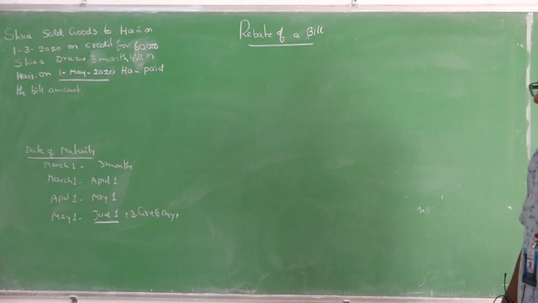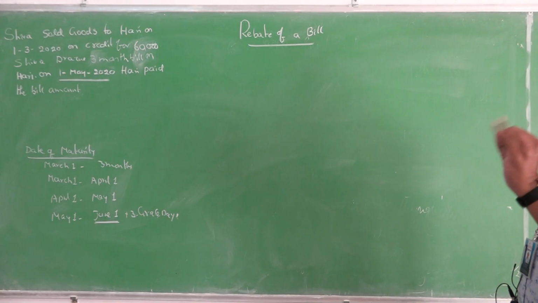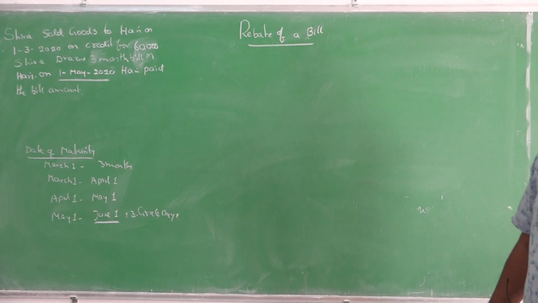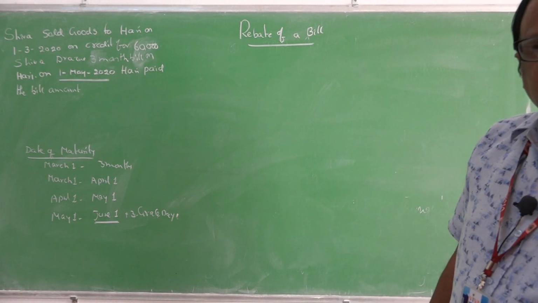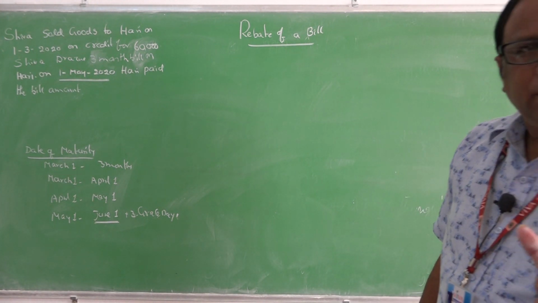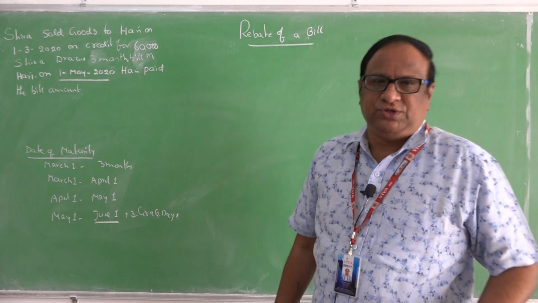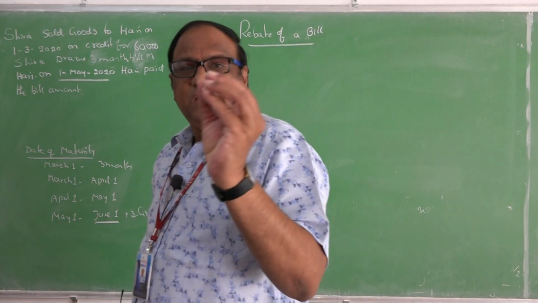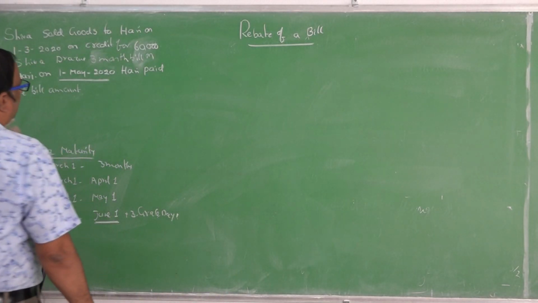So, you can see that actually he has to pay on June 1st, like March 1st to April 1st, April 1st to May 1st, May 1st to June 1st. But he had paid the bill on May 1st, 1 month before. When the drawee pays the bill amount 1 month before the date of maturity, generally the drawer will grant a certain rebate. Rebate means a certain discount on his bill.